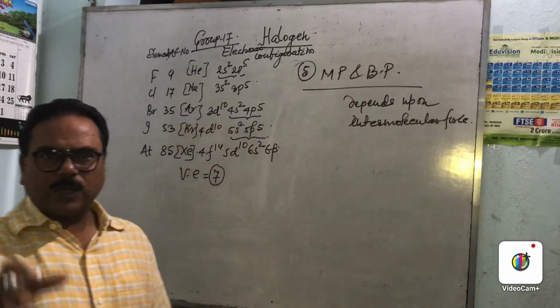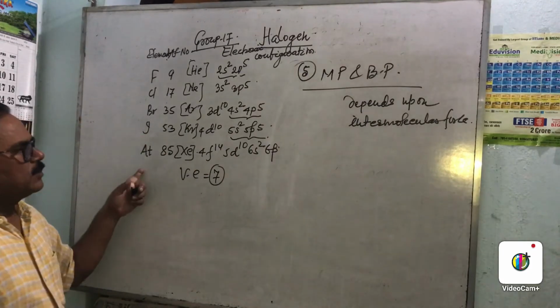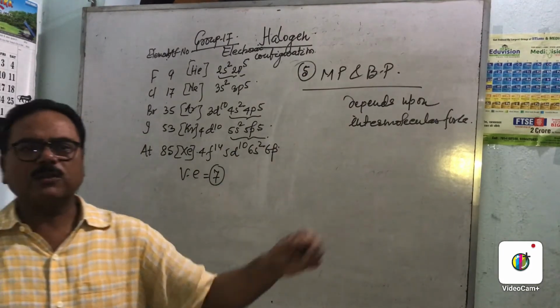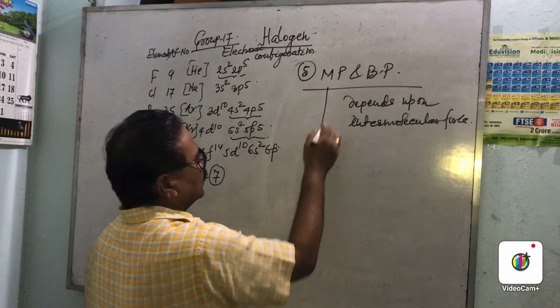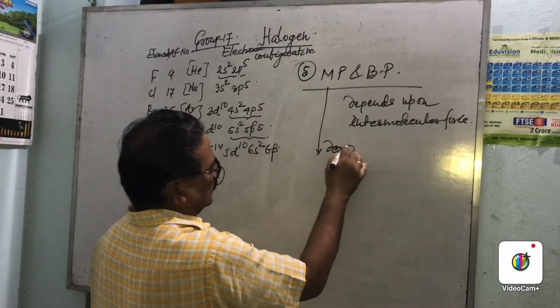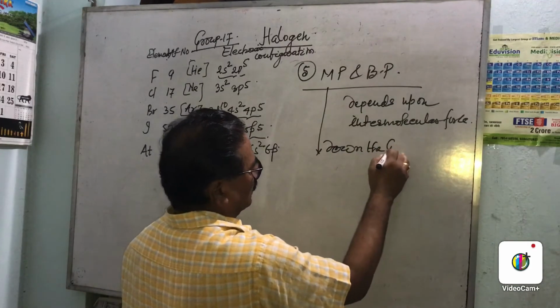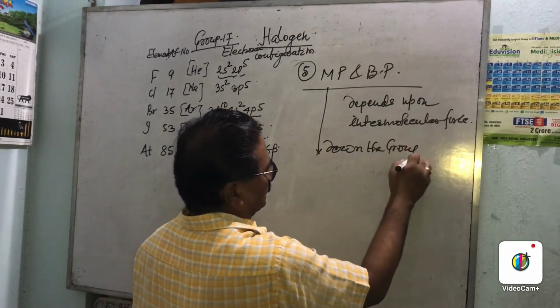So if we come down the group, the size of atom increases, magnitude of van der Waals force increases. That's why its melting point increases down the group.